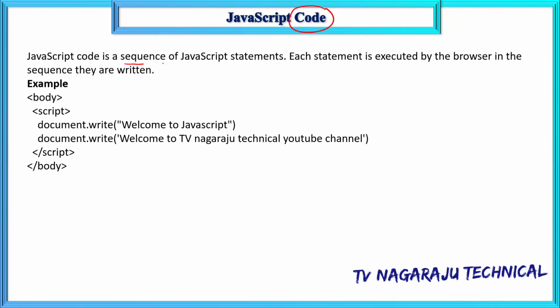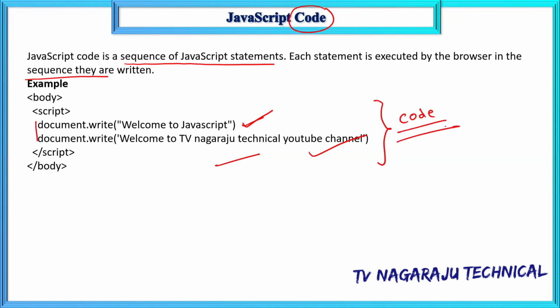Now, what is meant by code? A sequence of statements is simply called a code. This is a JavaScript code which consists of 2 lines. Each and every statement is executed by the browser in the given sequence. Remember, in whichever order we write the statements, in that order only the statements are executed. Means first this statement is executed, second this statement is executed. This entire thing is called code.